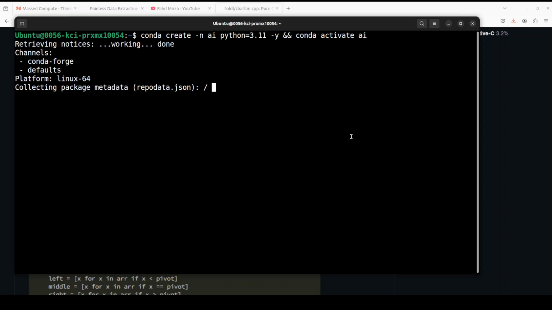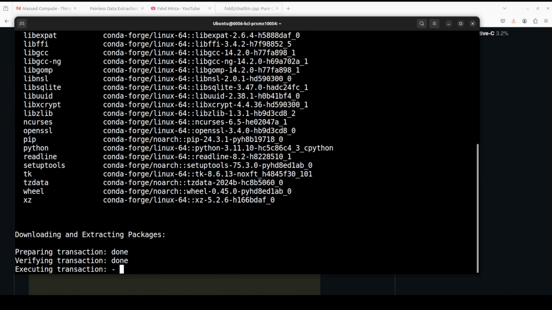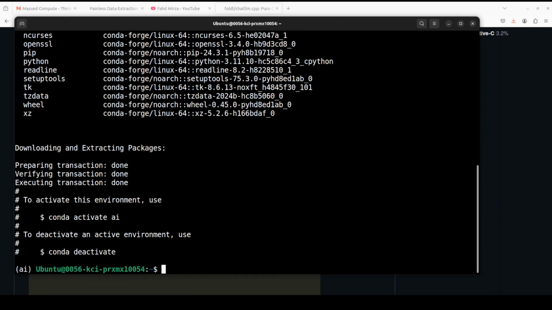While it installs, also let me tell you about this ChatLLM.cpp a bit more. It gives you continuous chatting, so it means that you can just extend your context length as much as possible. Also, it is mainly geared towards CPU. So if you don't have a GPU, if you just want to run your models in terminal on your CPU in quantized format and you really don't worry about anything else, I think this is a good option. Okay, so let's wait for this to get created.